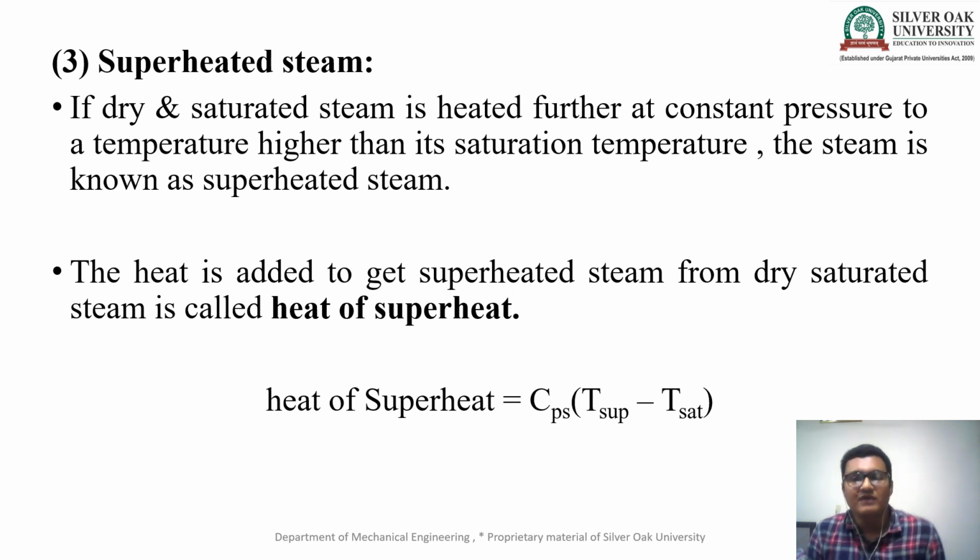That means if I have dry and saturated steam and I want superheated steam, what we have to do? We have to add the heat energy to the dry and saturated steam. If I add heat to the dry and saturated steam, then the steam gets converted into the superheated steam. Okay, so whatever heat is added to the dry and saturated steam to convert it into the superheated steam is called the degree of superheat, or we can call it the heat of superheat. There are two terms, degree of superheat, or we can call it the heat of superheat.